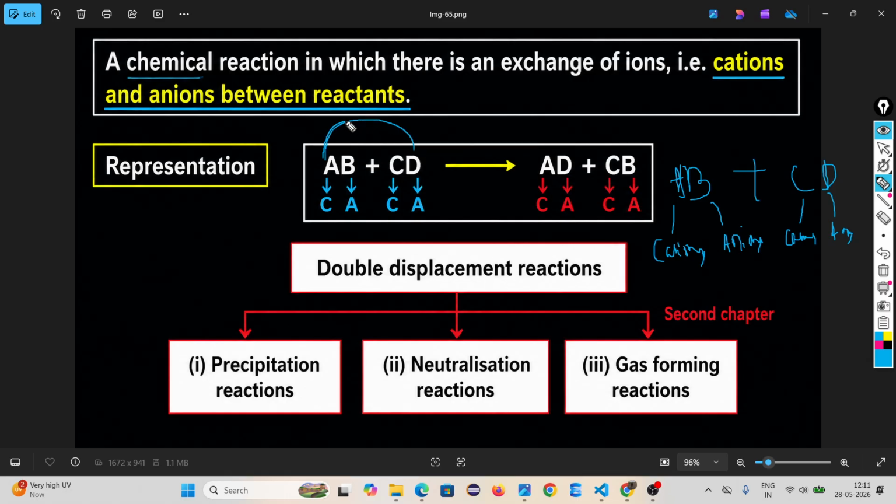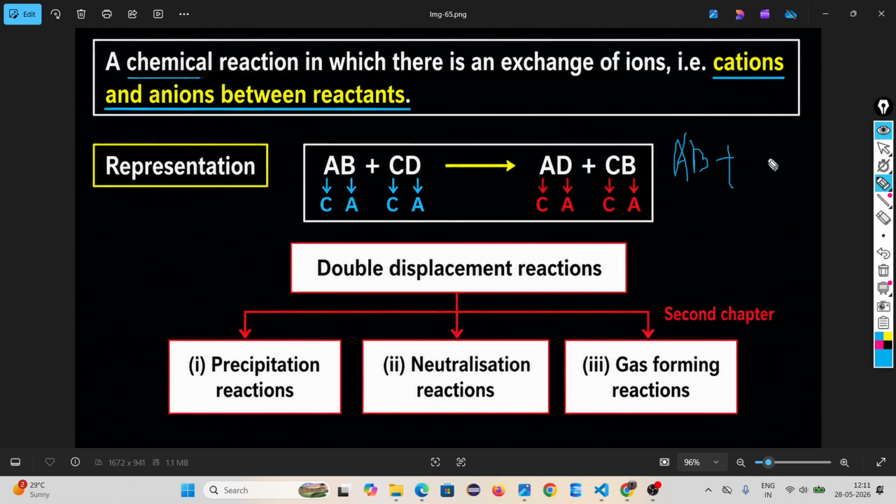The first cation A combines with the second anion D, and the first anion B connects with the second cation C. So what product do you get? AD plus CB, because in an ionic compound you always write the cation first.